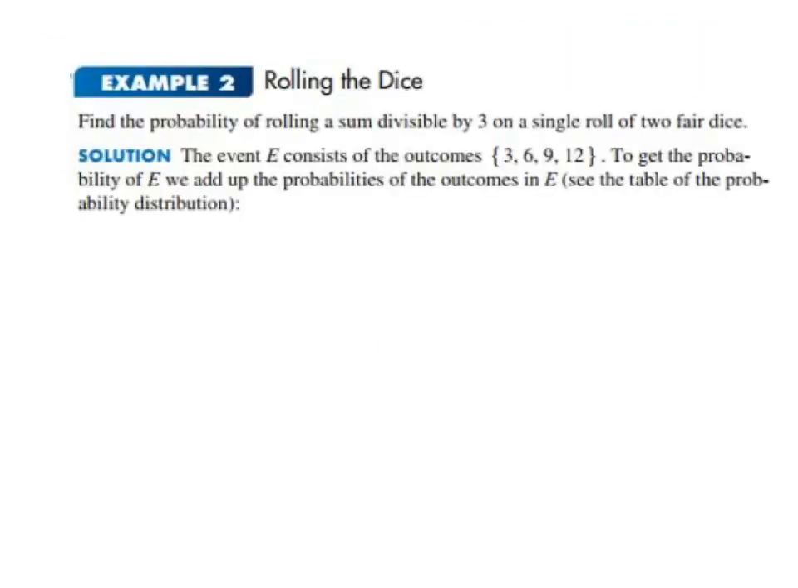Here's a new problem to consider. We wish to find the probability that the sum of the two dice is divisible by 3. The solution is that the event E consists of the following outcomes: 3, 6, 9, and 12. These are the only 4 sums that you can get on rolling two dice that wind up being divisible by 3. Let's see what their individual probabilities are.